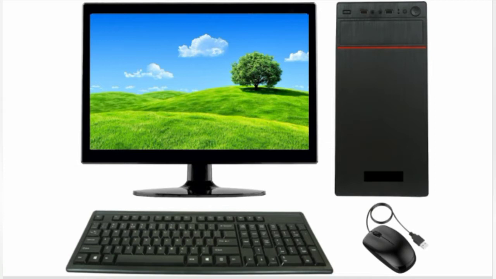Computers are used in various fields such as business, finance, health, and education. For example, when you have to travel, you can use a computer to find the schedule of a bus, train, or flight. You can even book the tickets online.